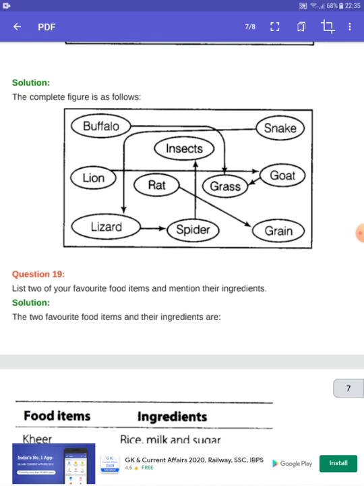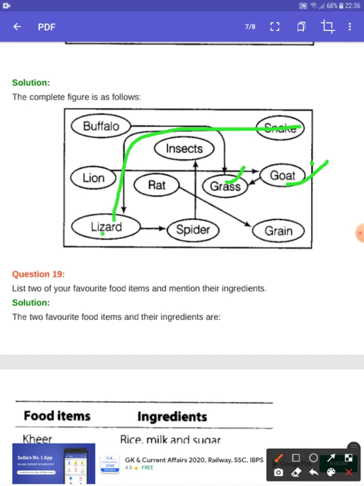So guys, here is the solution. Buffalo eats grass, lion eats goat, goat eats grass, snake eats lizard, lizard eats spider, spider eats insect. Rat eats grain. Next question.